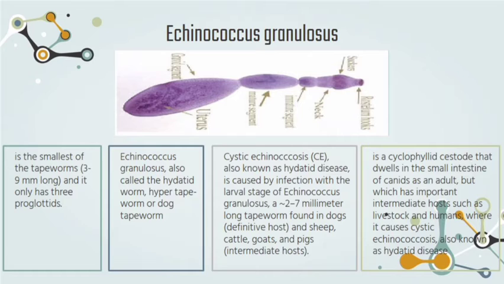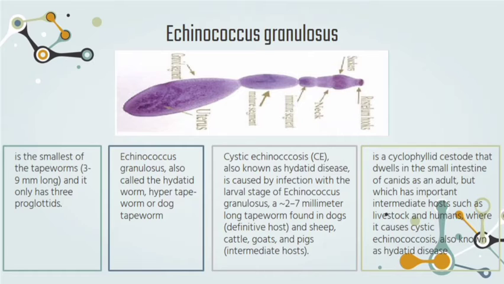Cystic echinococcosis, also known as hydatid disease, is caused by infection with the larval stage of Echinococcus granulosus that can be found in dogs, sheep, cattle, and pigs.